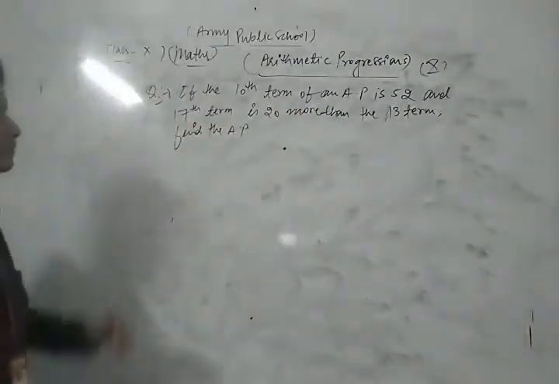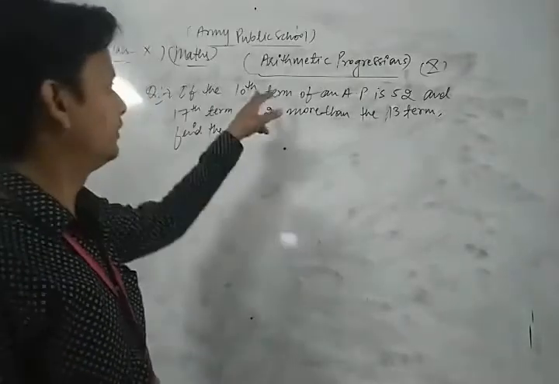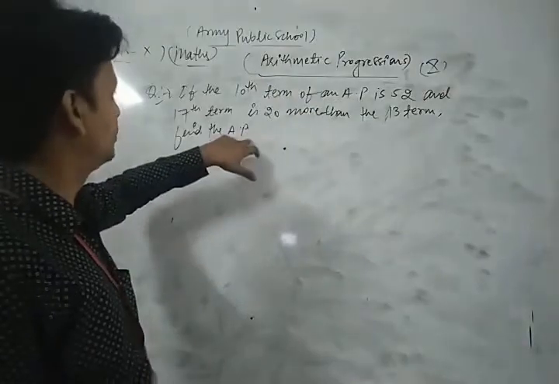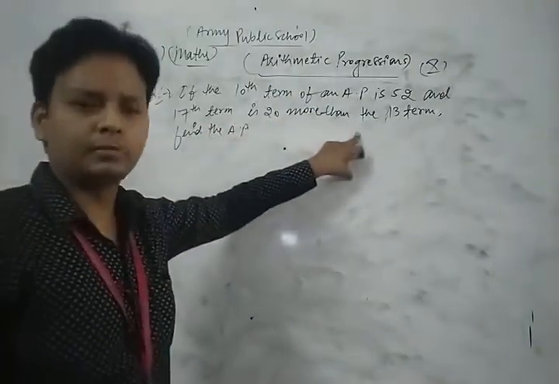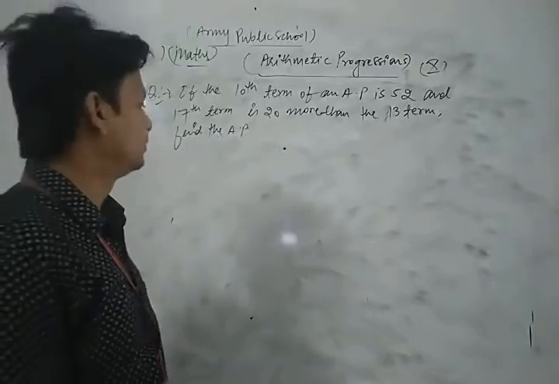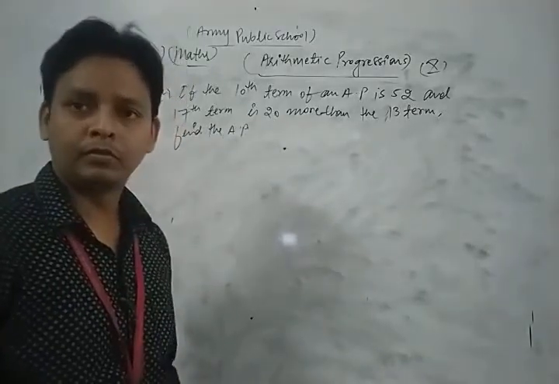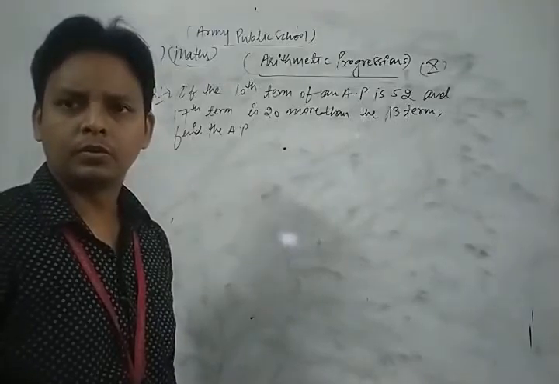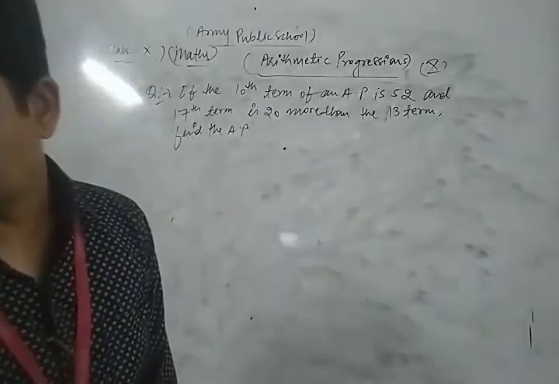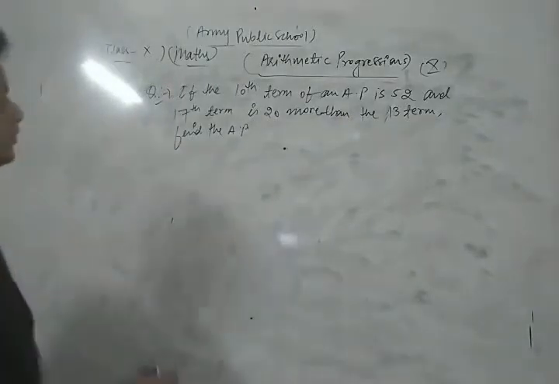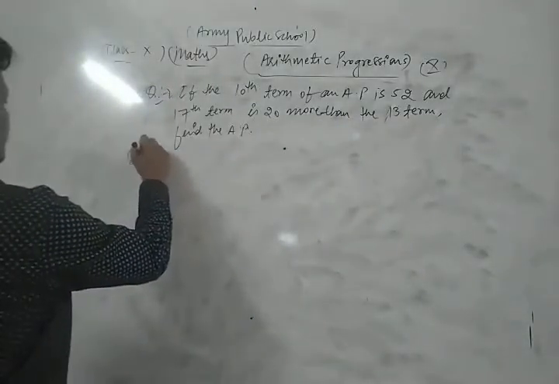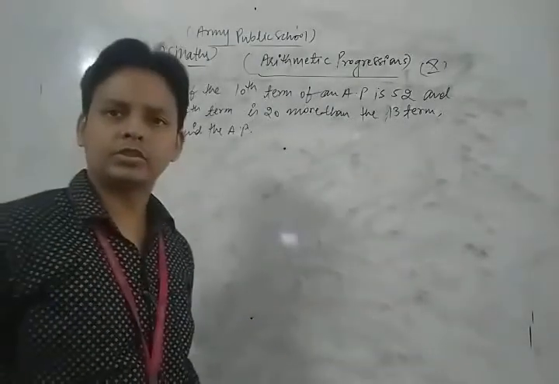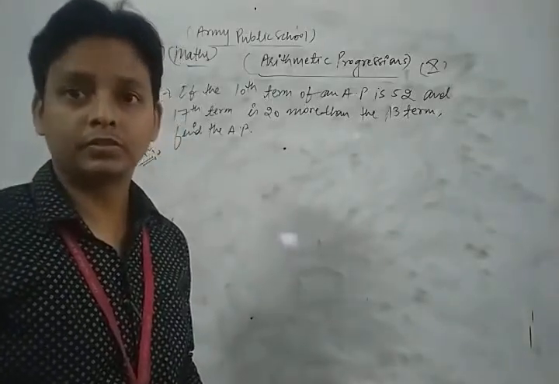Okay, let's see. Here your question is, if the 10th term of an AP is 52 and the 17th term is 20 more than the 13th term, find the AP. Now, first of all, let's take the solution of this very important question.